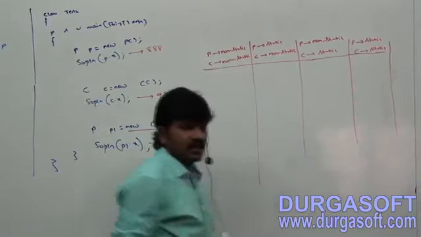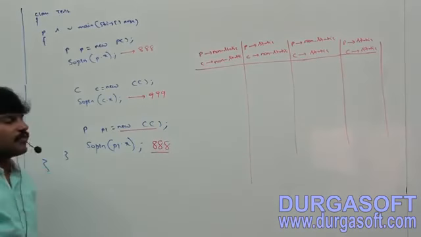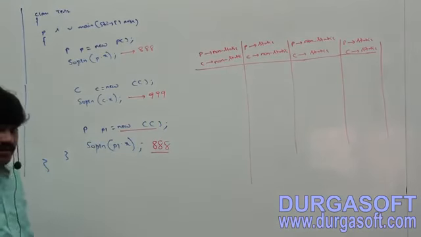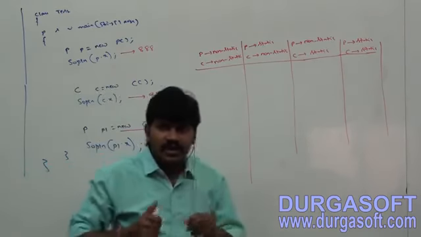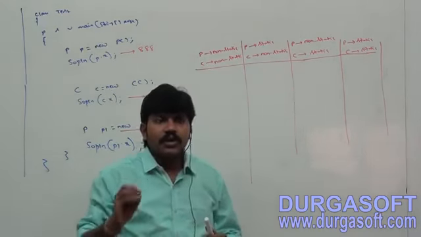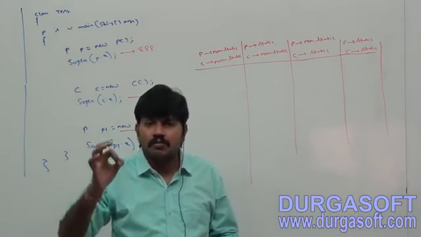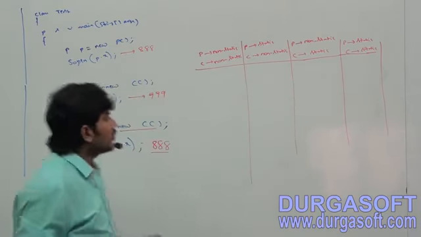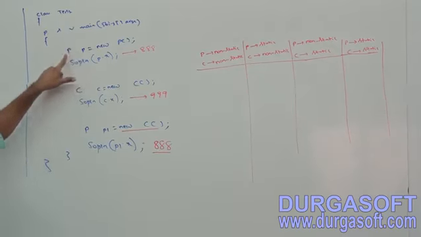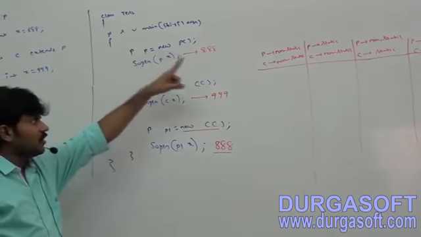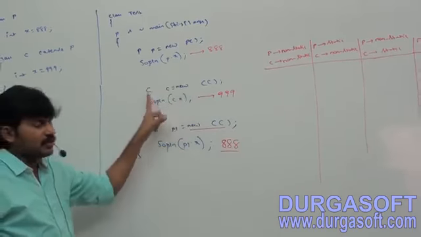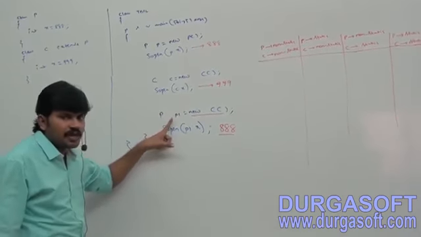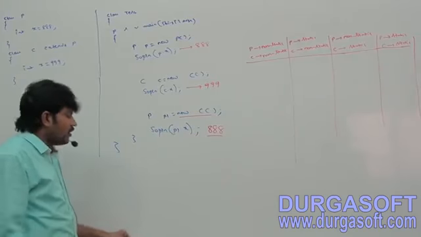Observe, whether the variable is static or non-static, there is no change in the rule. Variable resolution is always taken care of by the compiler based on reference type. So here, which reference are we using? Parent reference, 888. Which reference are we using? Child reference, 999. Which reference are we using? Parent reference. That's why 888 is the answer. That's all.